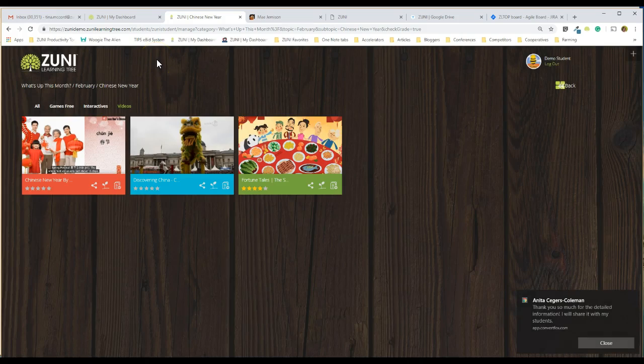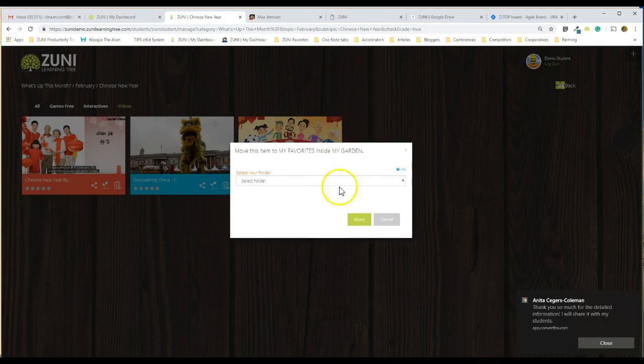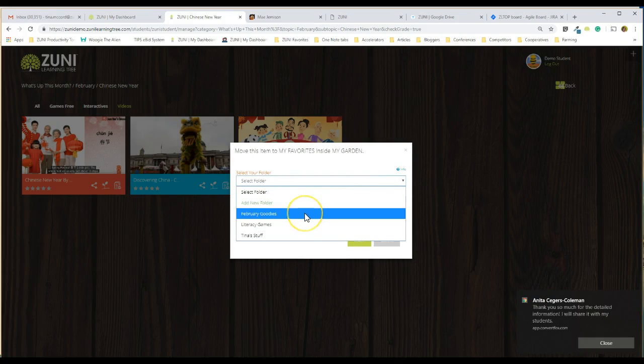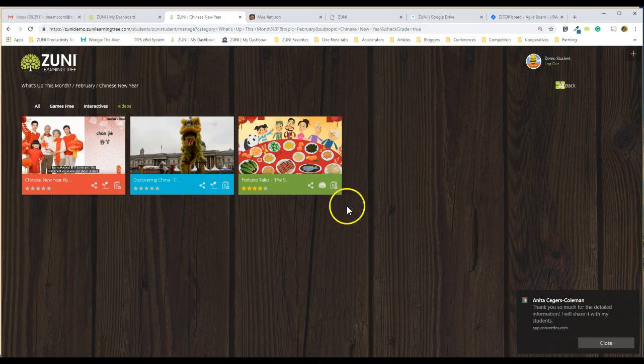So they love the rating, and those who loved it were able to plant it to their garden. They just clicked on the seedling. They had created their February goodies folder, and they moved it. Now they had the little seedling, which will turn to a tree, letting them know that that was their favorite piece of content. So when February goes away, this particular resource will always stay in their garden.